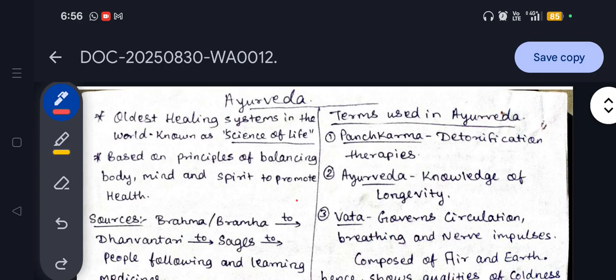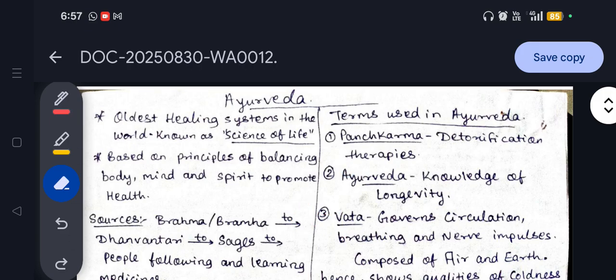Today we will be covering all the concepts related to Ayurveda, and this is a part of your IKS, that is Indian Knowledge System, first year. Okay, so let's start with this concept. We'll try to cover the maximum of the concepts related to it.